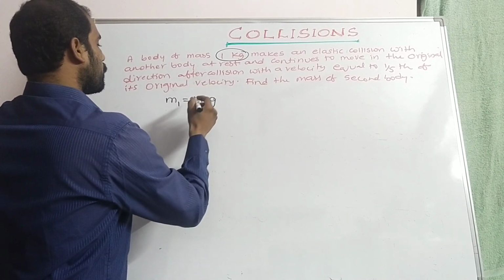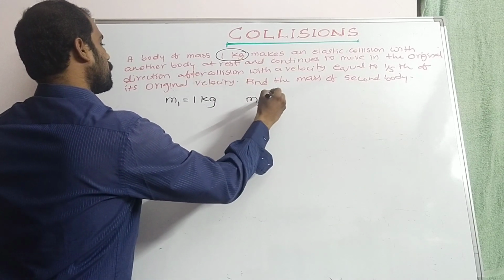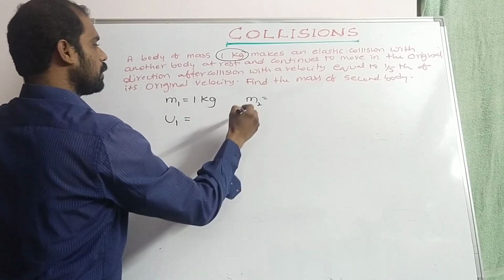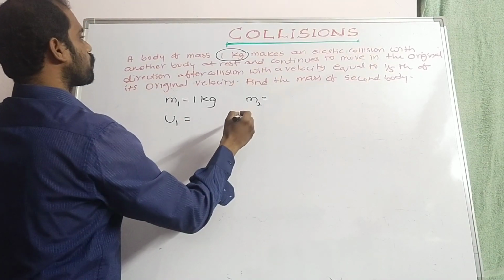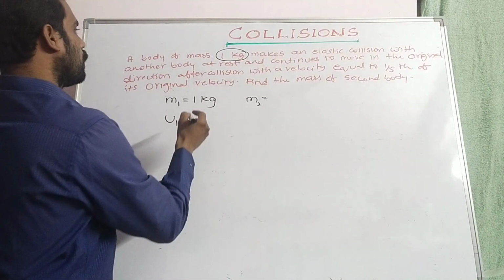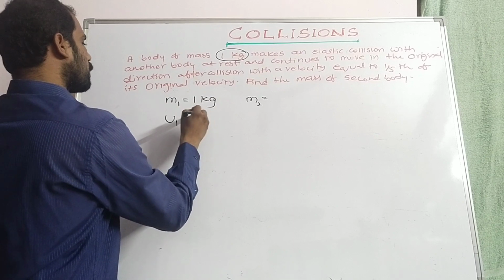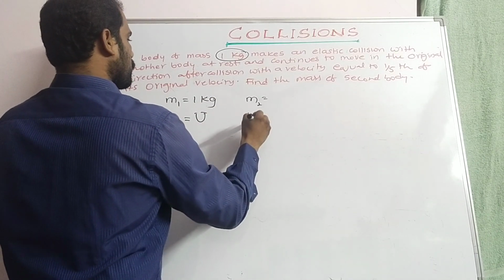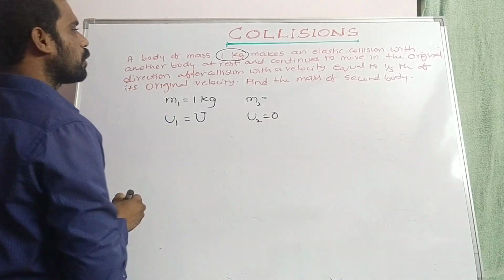So it will make an angle. Of course, say m2, u1 is given. A body of mass 1 kg makes an elastic collision with another body at rest and continues to move in the original direction. Let us consider the initial velocity u1 is equal to u, and the second body is at rest.